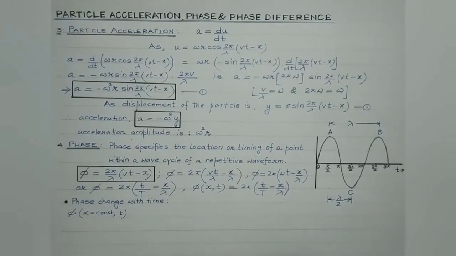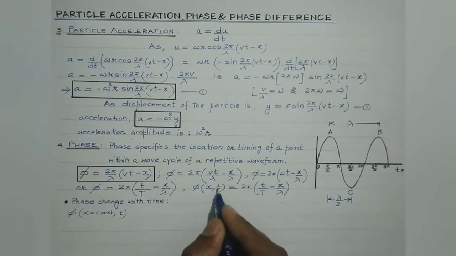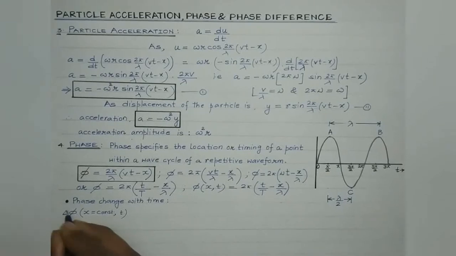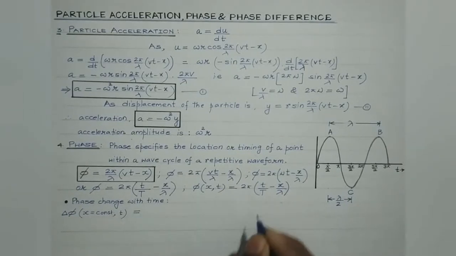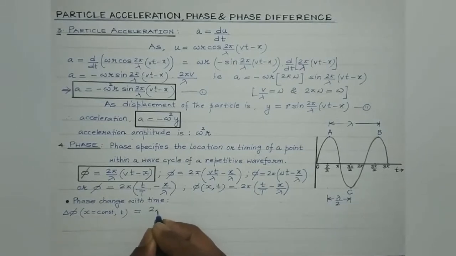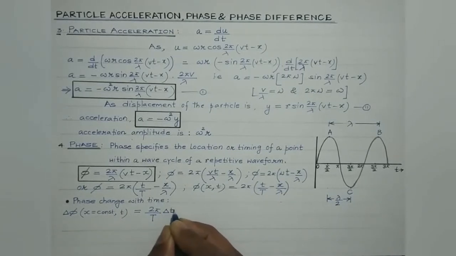So in that case, on differentiating this equation with respect to time, taking x as constant, we get del phi equal to 2 pi by capital T, this being constant, and differentiation of small t can be written as del t, isn't it?